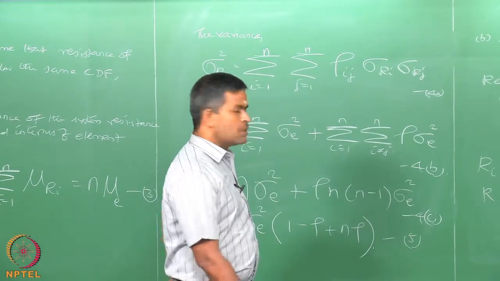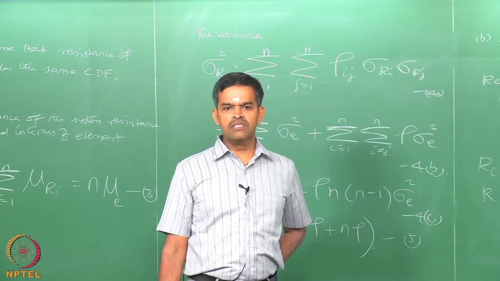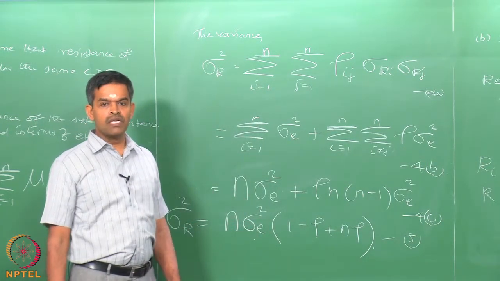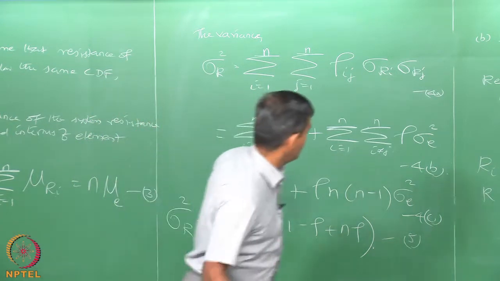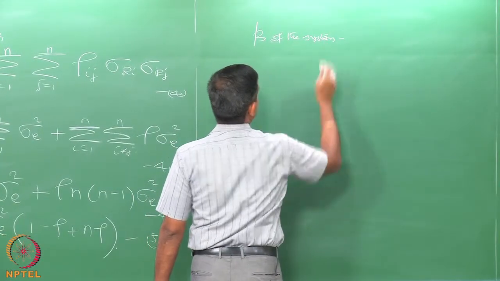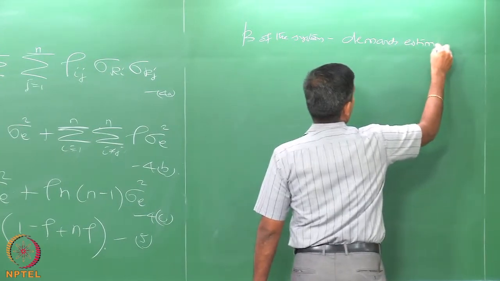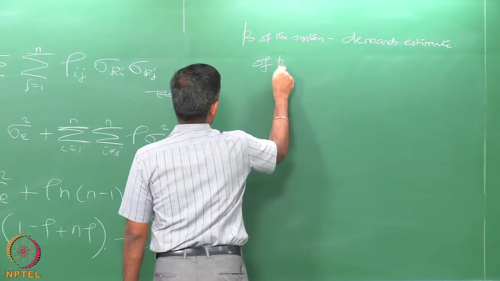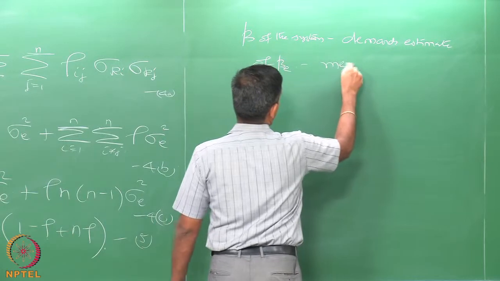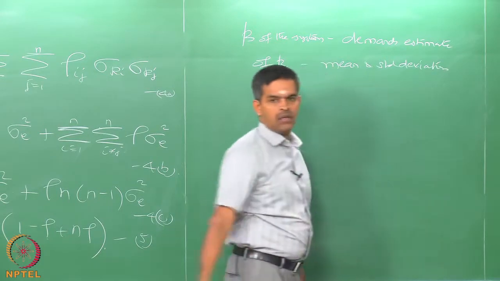Therefore, to determine the reliability index for the entire system, it is important to assess the relationship of reliability of elements beta_e to the mean and standard deviation of each element. Therefore, reliability index of the system demands estimate of reliability index of the element, which of course depends on mean and standard deviation of each element.